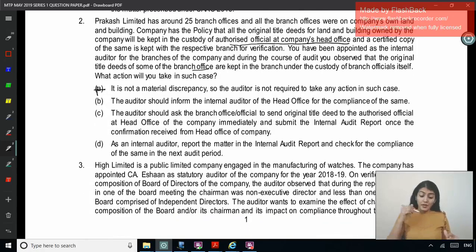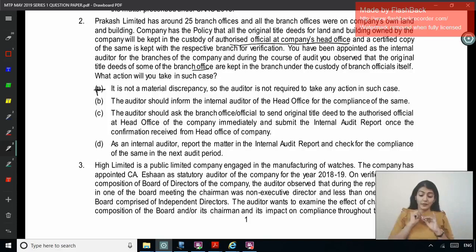The auditor should ask the branch official to send the original title deed to the authorized official at HO of the company immediately and submit the internal audit report once the confirmation is received from HO of the company. So you will ensure that the procedure is followed.